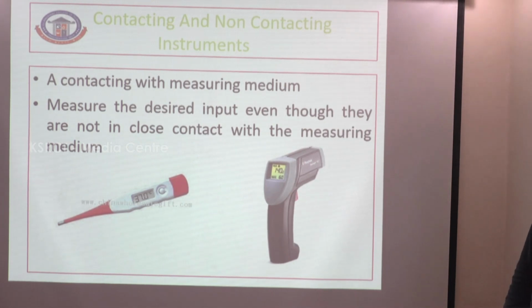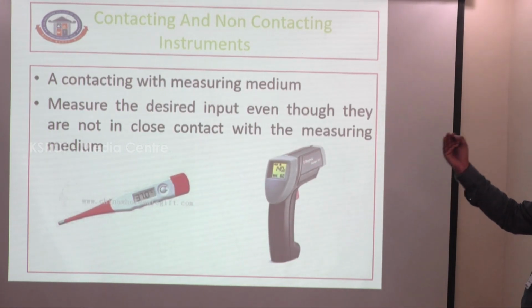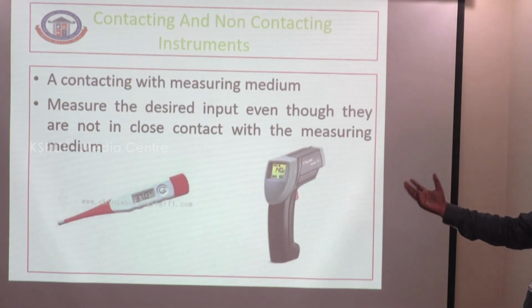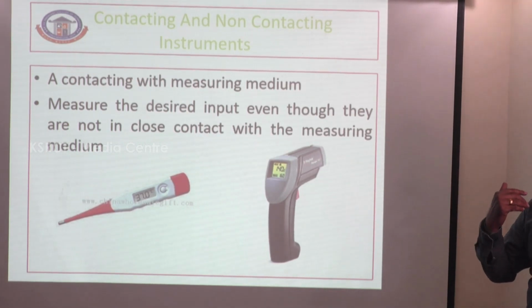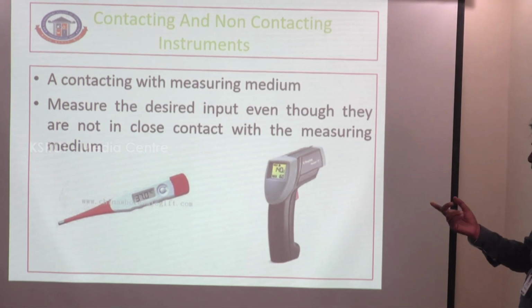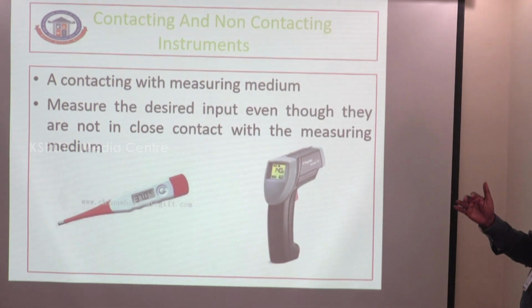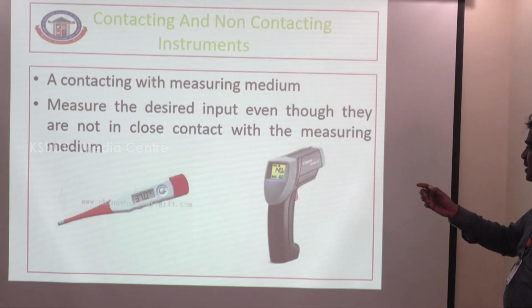These are contacting and non-contacting instruments. A contacting instrument is in contact with the measuring medium. A non-contacting instrument measures the desired input even though it is not in close contact with the measuring medium. This is one of the tools of the last two to three years. It is a very important tool to measure the temperature of the human body because of the pandemic situation, without touching the human body. So all doctors or any humans can use the instrument without touching.